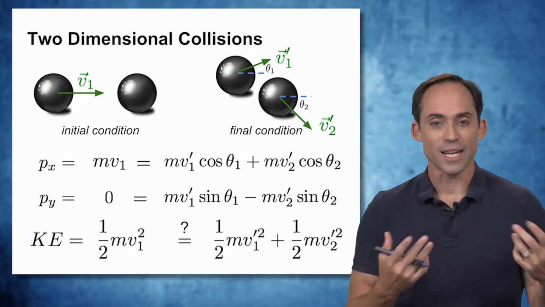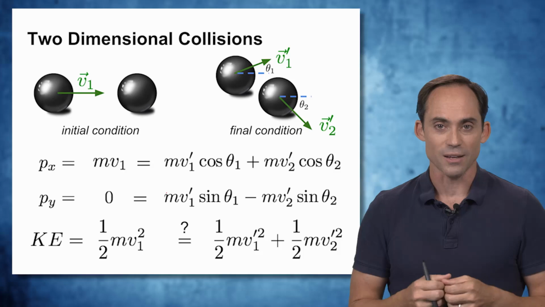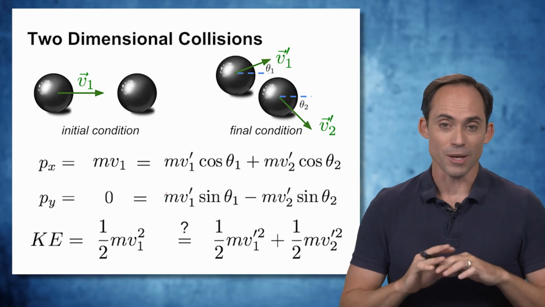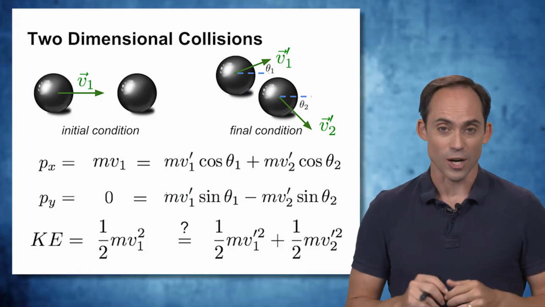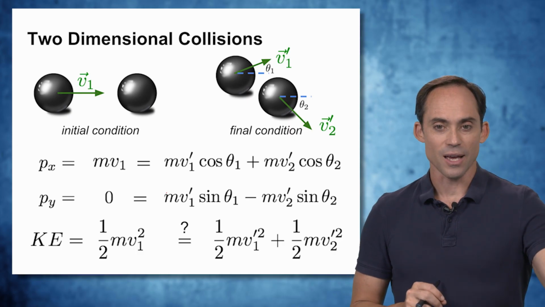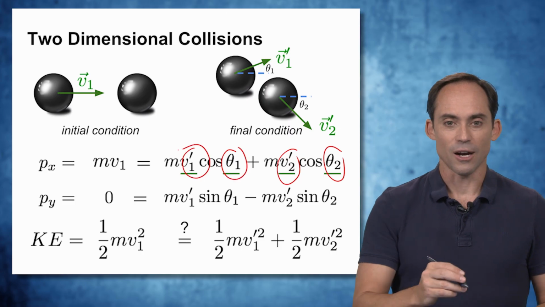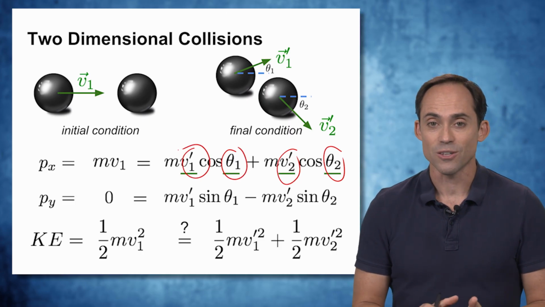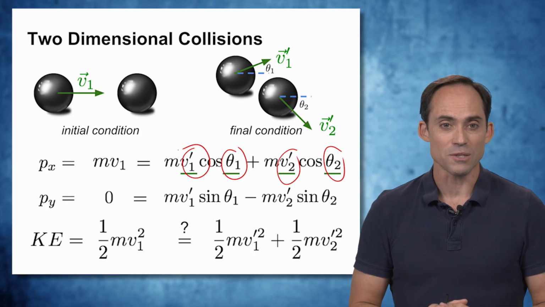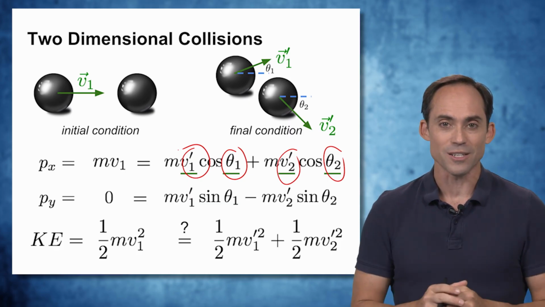Now we can also write down the kinetic energies, and it's going to depend on whether this is equal, less than, or greater than what kind of collision we have. But notice it's exactly the same relation. Because we only care about the speeds of the objects, it doesn't matter which directions they go. This is exactly the same equation. Now in this case, we've actually got 4 unknowns in our quantities, the 2 speeds and the 2 angles, and we've only got 3 equations. And this is very commonly the case for these two-dimensional collisions. We actually have an under-constrained problem.